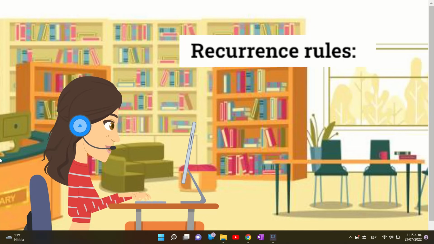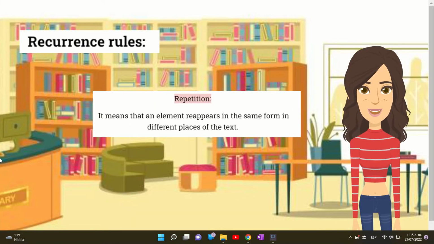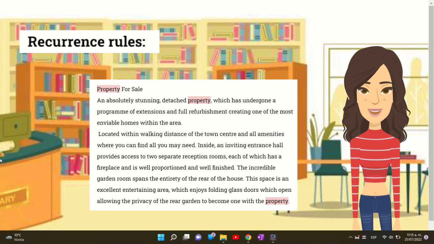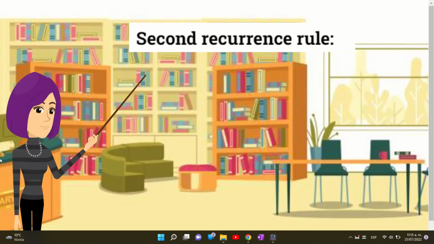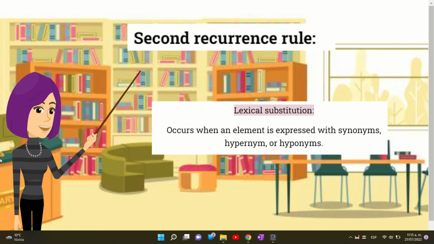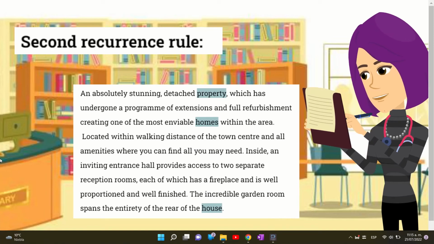Moreover, we are going to exemplify 3 different recurrence rules. Let's analyze them in detail. Repetition means that an element reappears in the same form in different places of the text. Property is a noun that is constantly repeated throughout this text. The second recurrence rule identified in the text is lexical substitution, which means that an element is expressed with synonyms, hypernyms, or hyponyms. In this case, the noun property is replaced by the synonyms homes and house.